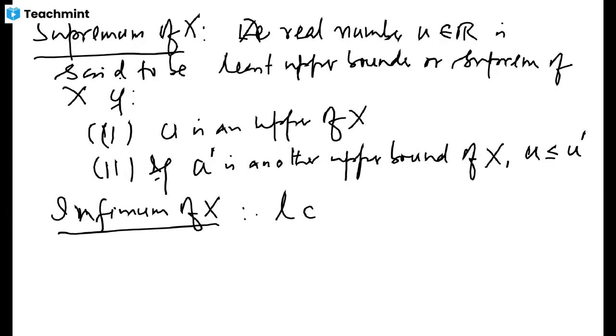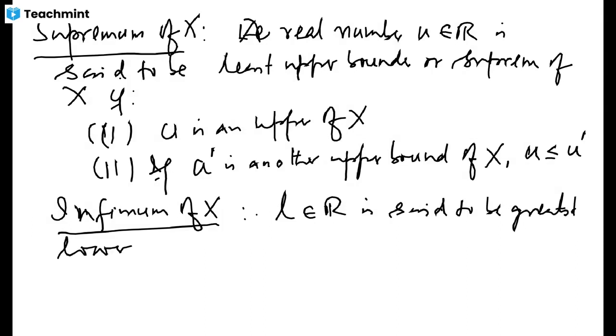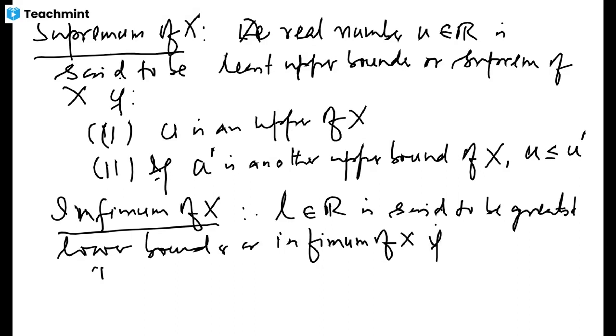A real number L is said to be the greatest lower bound, or infimum, of X if, again, the first requirement for it to be an infimum is that it needs to be a lower bound.